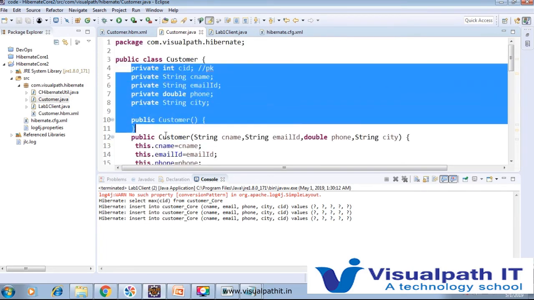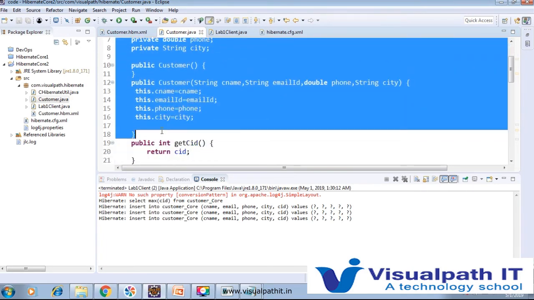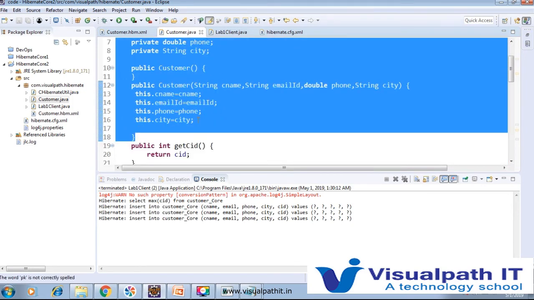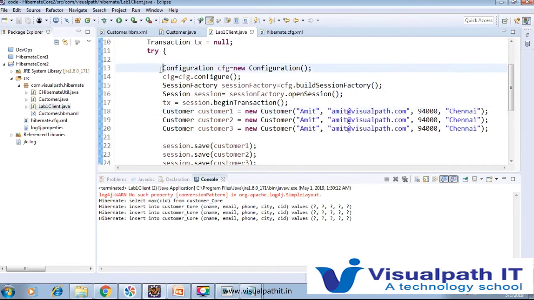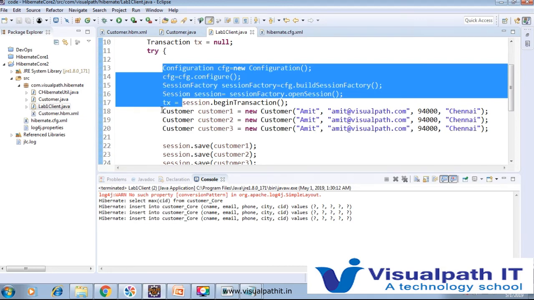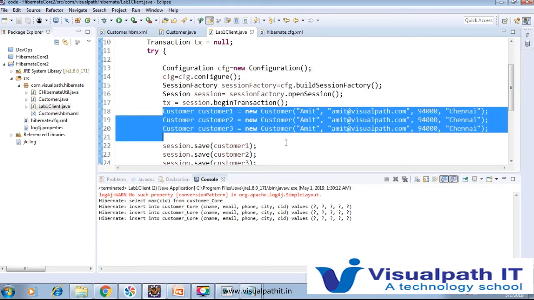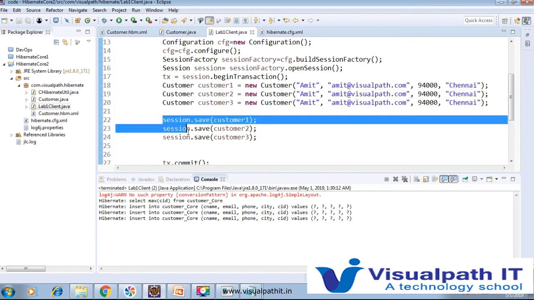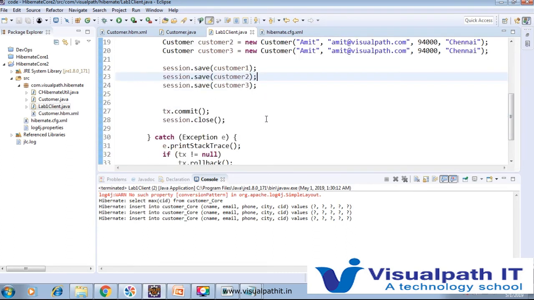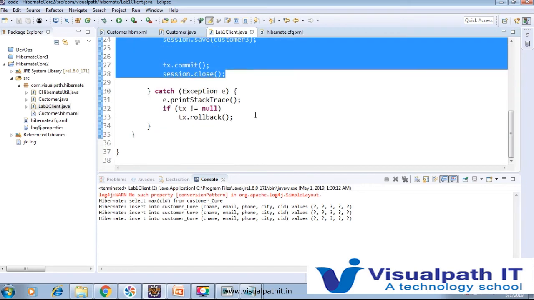But the main thing is only these three: add all the fields, create the default constructor, and create the parameterized constructor. After that, create the configuration, session factory, session and transaction objects, create the object you are going to store in the database, and add session.save. That one operation, save, and after that commit the transaction and release it with session.close.